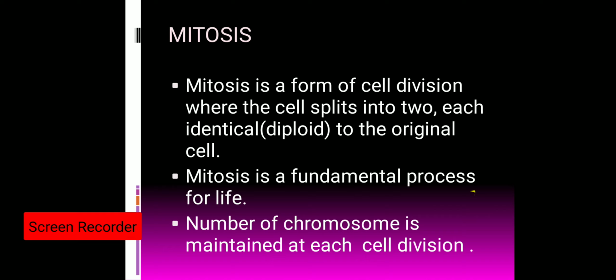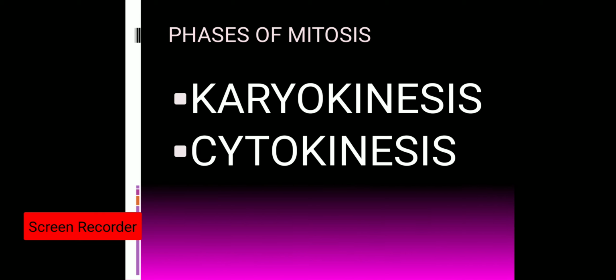Because this type of cell division helps in the growth, development, and maintenance of our body. Mitosis is a type of cell division in which the number of chromosomes is maintained at each cell division. We have seen that if the parent cell has 46 chromosomes, the two daughter cells formed will also have 46 chromosomes each.